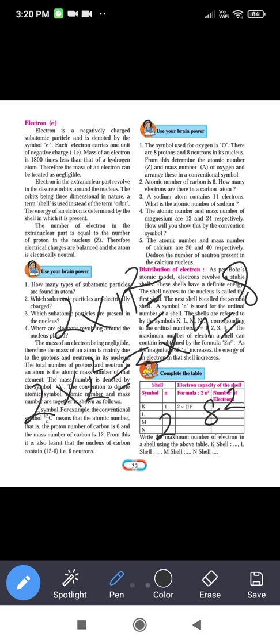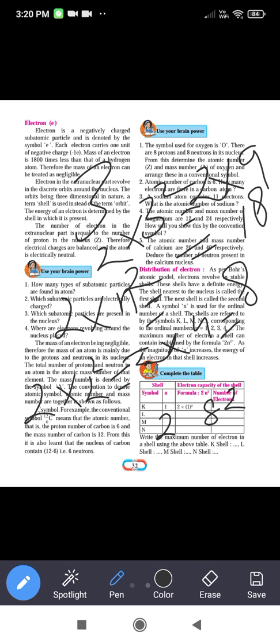Now see the ordinal number for the M shell. The ordinal number for the M shell is 3. Now substitute 3 at the place of n in the formula 2n square. So first find out the square of 3. 2 into square of 3 is 2 into 9, and 9 twos are 18. The maximum number of electrons that can be filled in the M shell is 18.